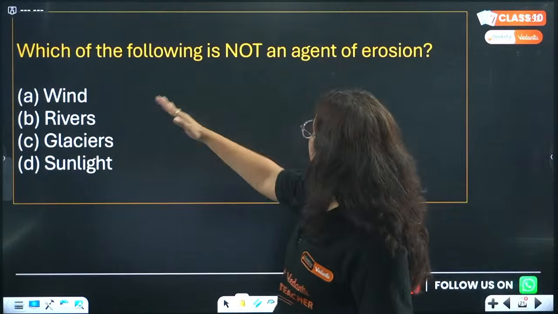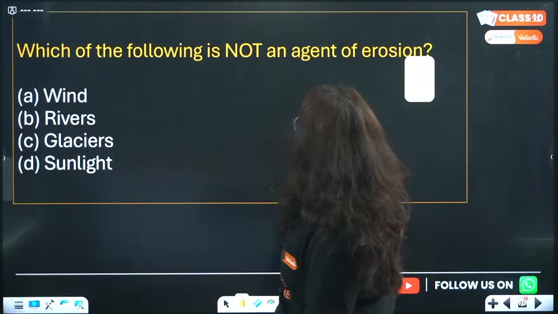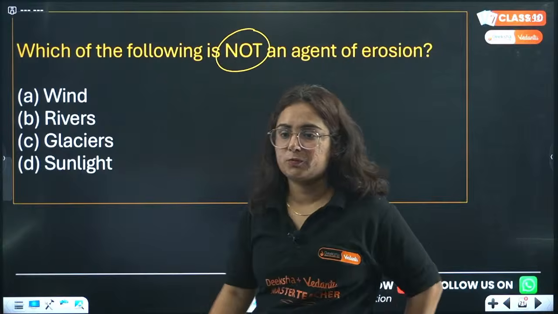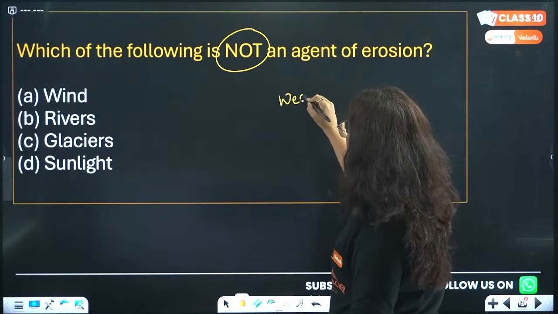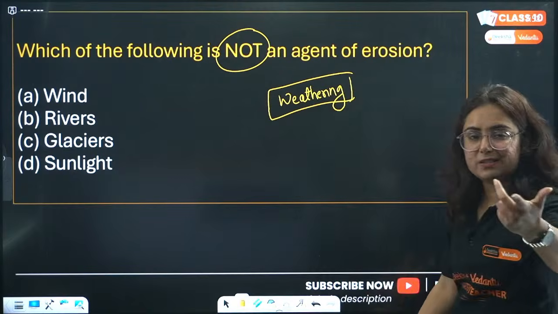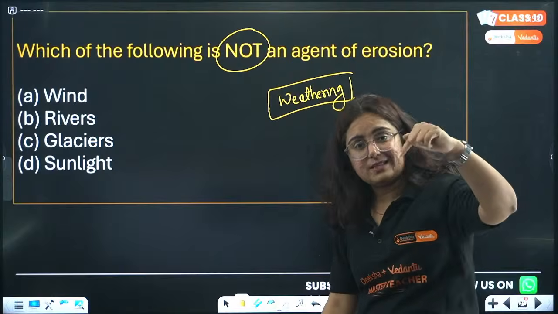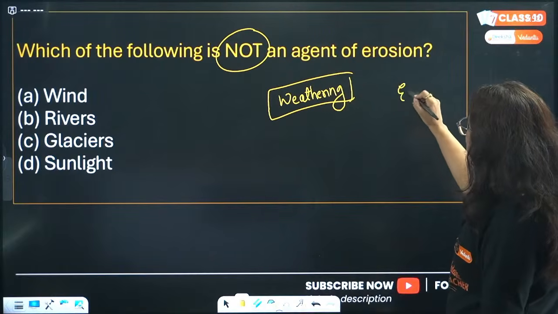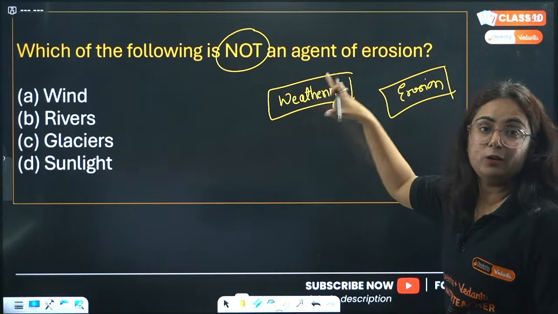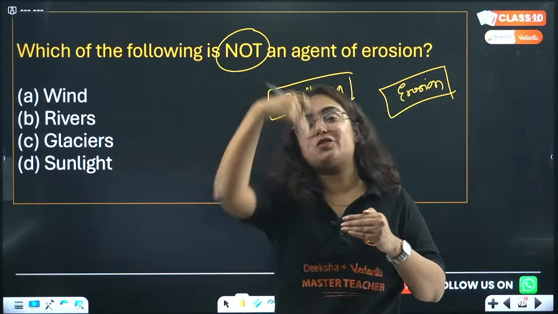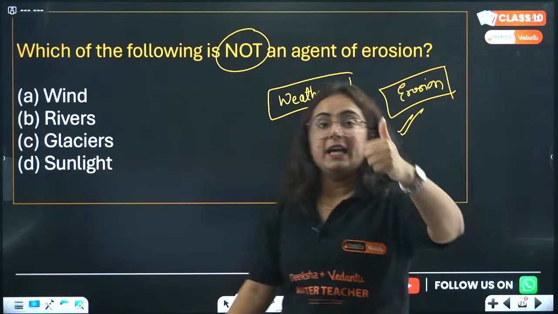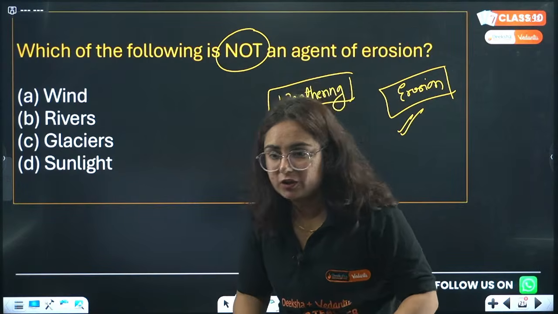Which of the following is not an agent of erosion? So beta, we have two topics. One was weathering. What is weathering? Breaking away of rock into pieces without the movement, on the same place. But whenever those broken away rocks move from one place to another, this is known as what? Erosion. Now tell me the correct answer. I'm waiting for your answers.